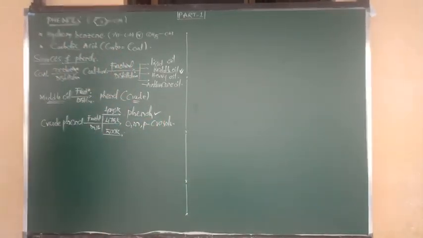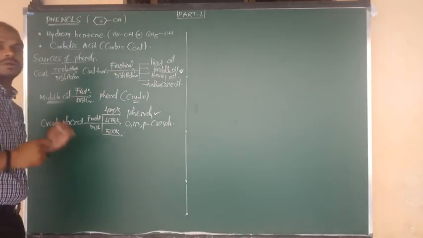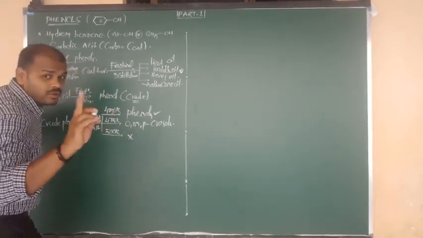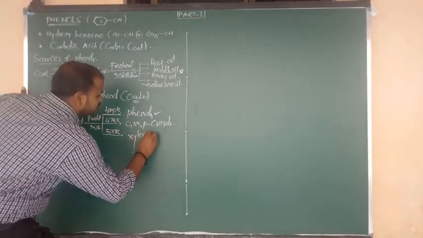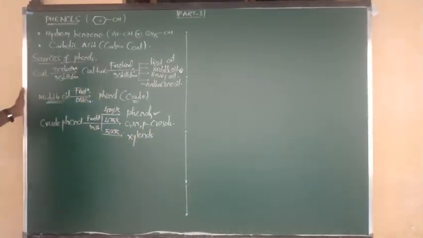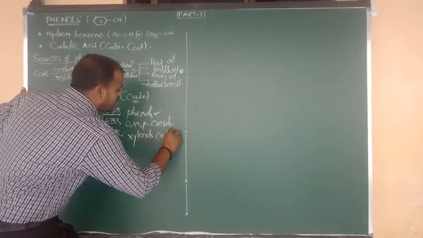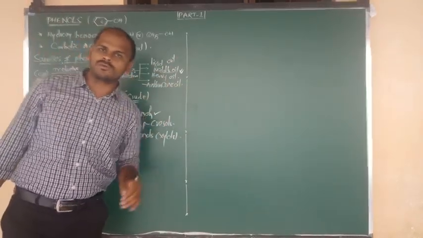Next, crude phenol upon fractional distillation at higher boiling point gives products you don't know up to now, try to remember. These products are known as xylenols, or simply xylols. You don't know the formula, I will give you in nomenclature, don't worry about that.